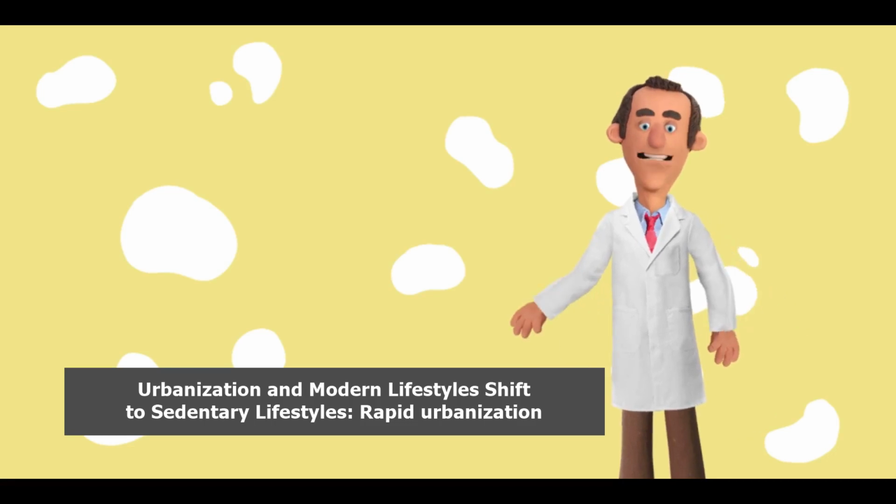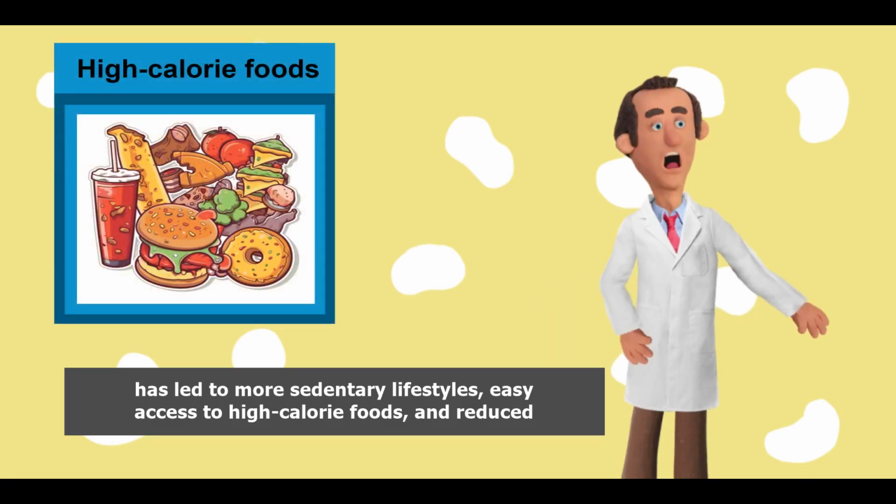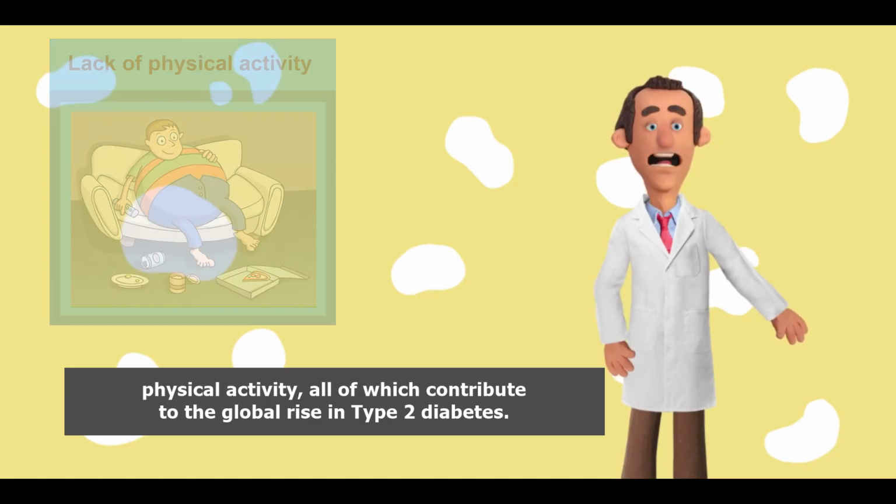20. Urbanization and modern lifestyles, shift to sedentary lifestyles. Rapid urbanization has led to more sedentary lifestyles, easy access to high-calorie foods, and reduced physical activity, all of which contribute to the global rise in type 2 diabetes.